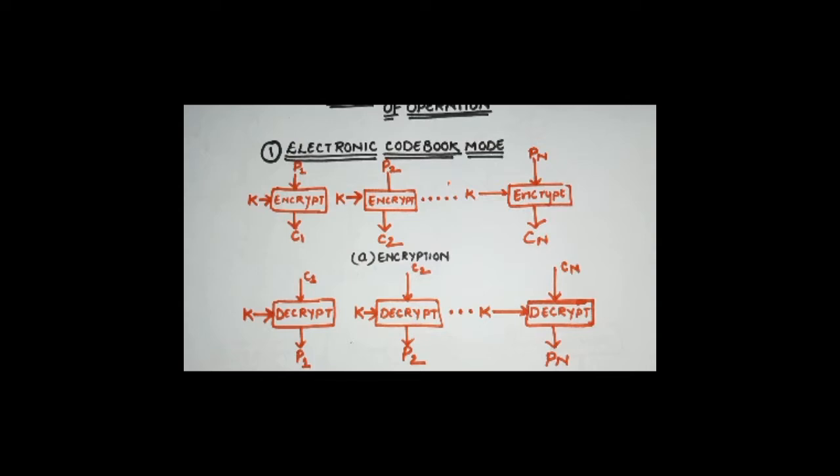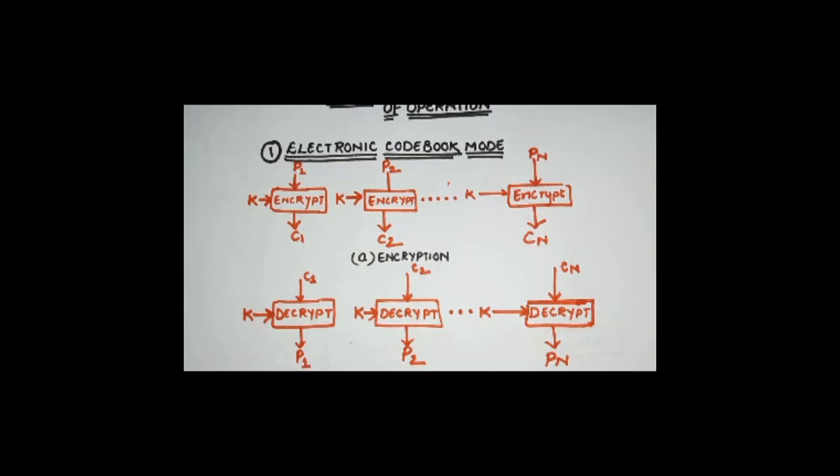We've also discussed earlier that if the block size is not as per the specifications, we pad the bits to make it as per the specification, and that is what we do in electronic codebook mode of operation too. Whatever the size of the block is supposed to be, for example b bits, every block has to be b bits to be converted into cipher text.